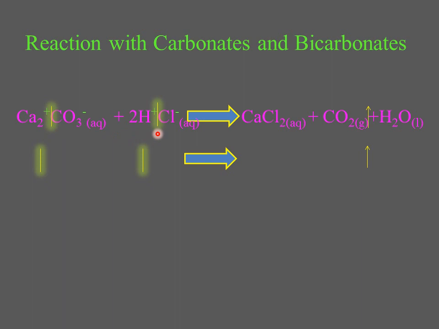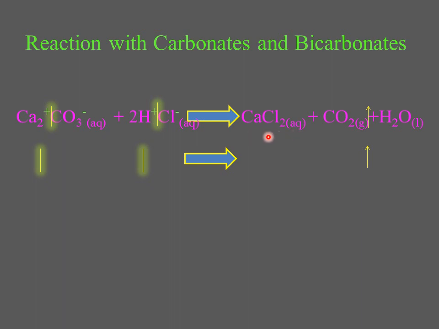Now what happens? Both compounds will break apart and the positive part of one compound will combine with the negative part of the other compound. So here Ca positive, as we know that it belongs to group number 2, so it will lose its 2 electrons and get an oxidation state of positive 2. Here I have written only positive, but it's positive 2. And it combines with chloride ions, and as a result it will give calcium chloride.